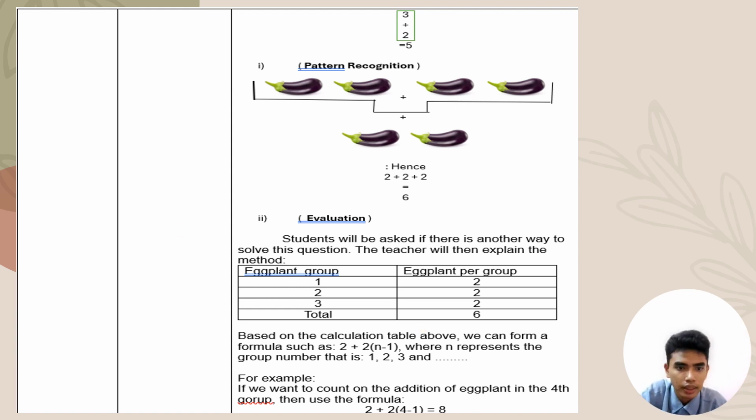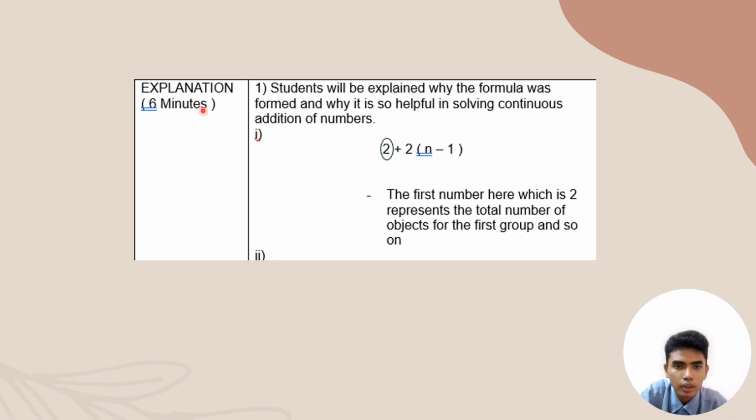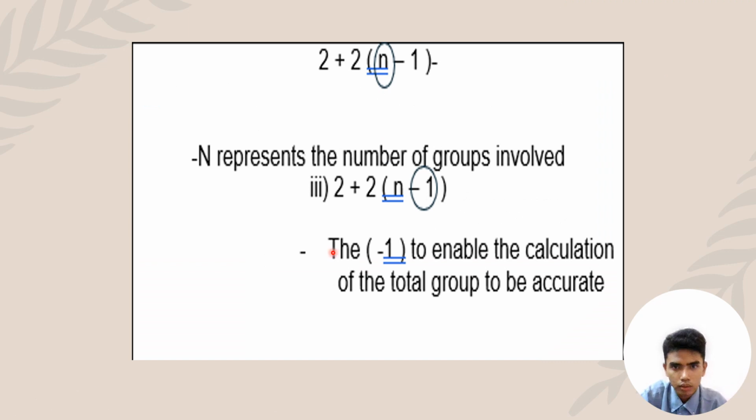So let's move on to the next slide. We're going to learn about the explanation, which is 6 minutes. Here it will be explained why the formula was formed and why it is so helpful in solving continuous addition of numbers. Here, 2 plus 2 in the bracket and minus 1, the first 2 over here, which is the first number, represents the total number of objects for the first group and so on: the first group, the second group, and the third group, when we have the same objects in the sequences. So let's move on.